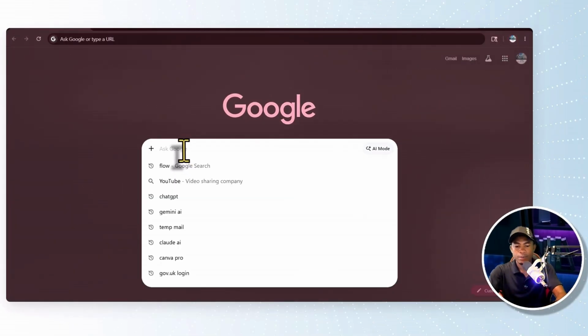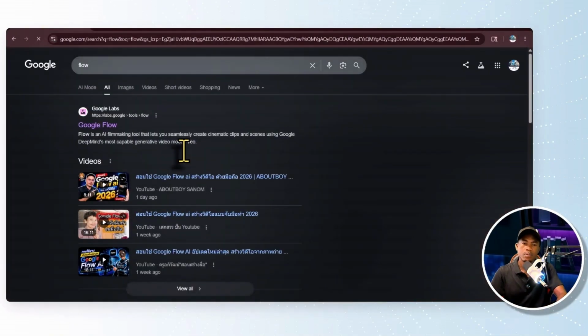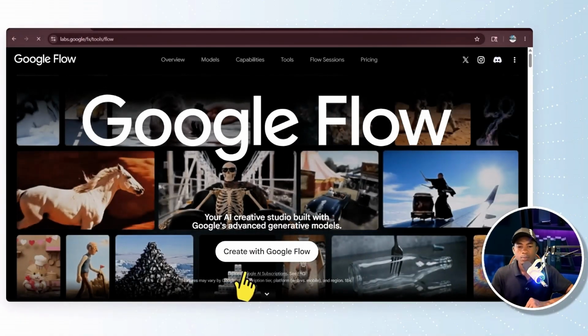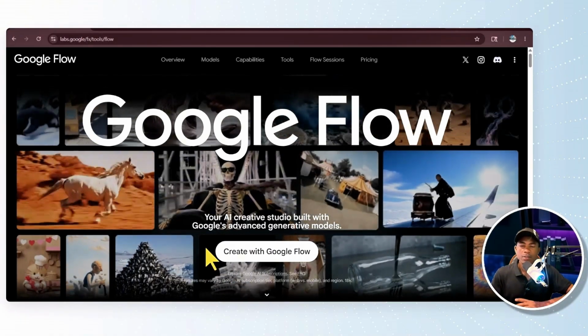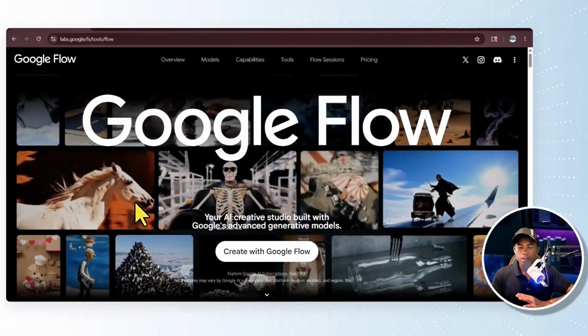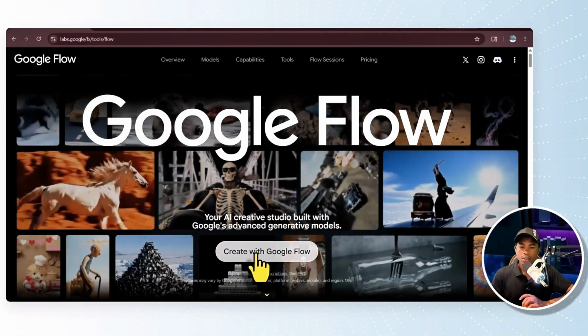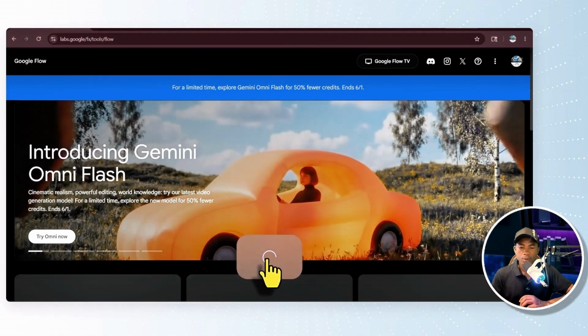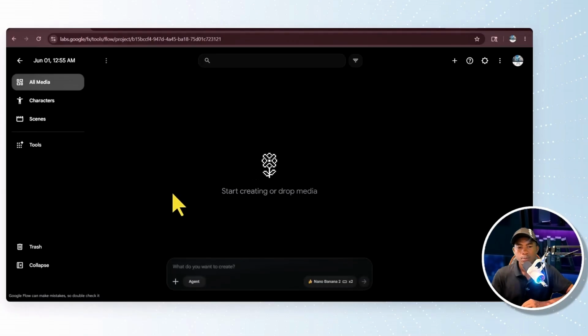Now let's type Flow, and then we're going to select Google Flow. If you don't have an account yet, you have to create one. But if you have an account already, then you have to click here, create with Google Flow. Click on new project. Here is the interface we are going to use to generate our images and our videos.